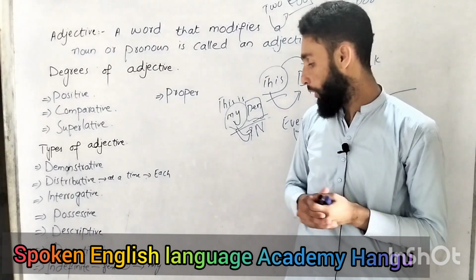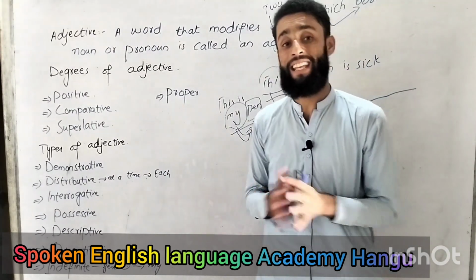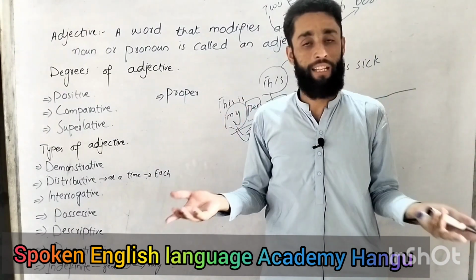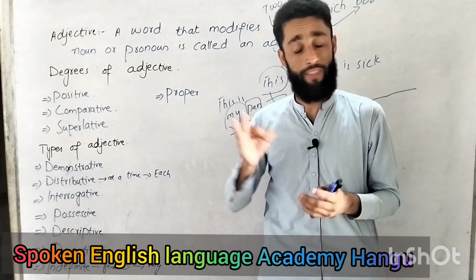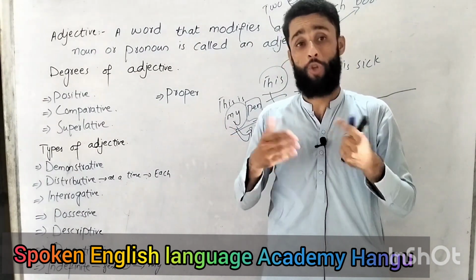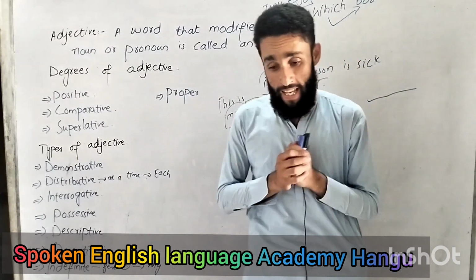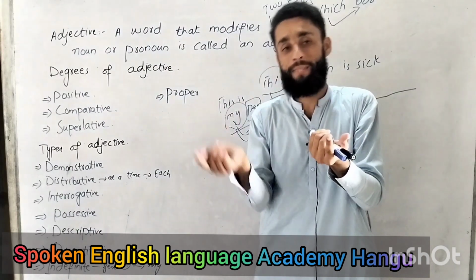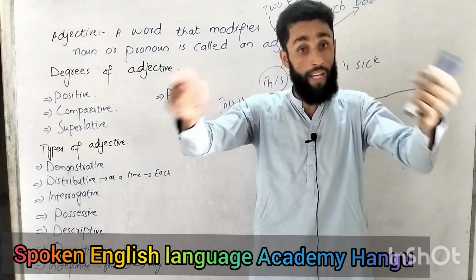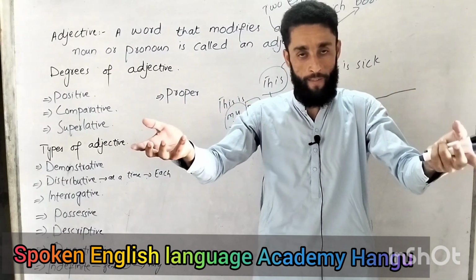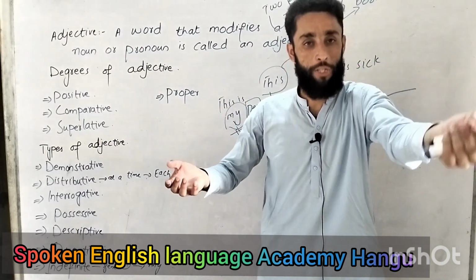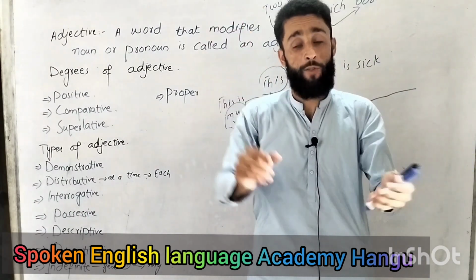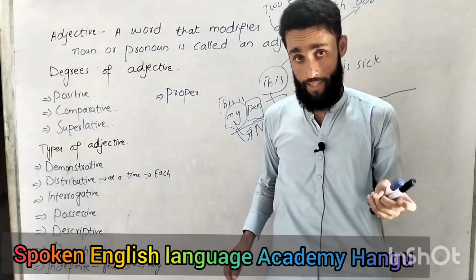What is indefinite adjective? That I have said. That is like we are referring to something general, we are not pointing out something. We're just talking about something in general. For example, if I say any person can come here, person is a noun, any is modifying that thing, and I have not pointed out anyone. So it means I'm talking in general. Some people should come here, people is a noun, and some is modifying that thing, which is used as an indefinite adjective.